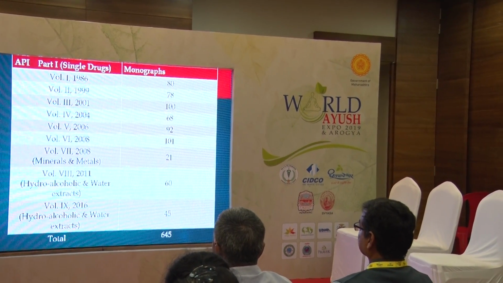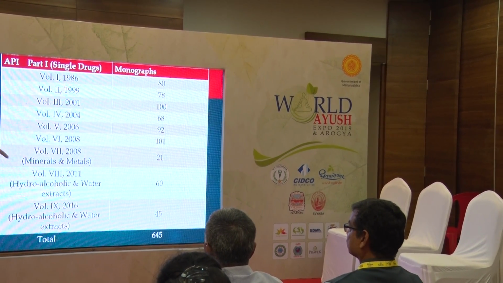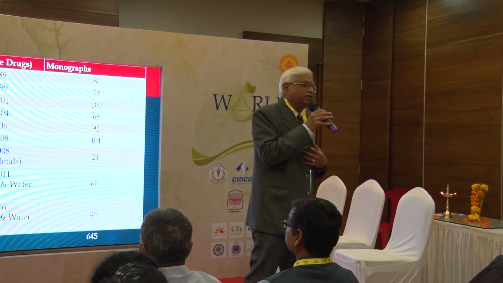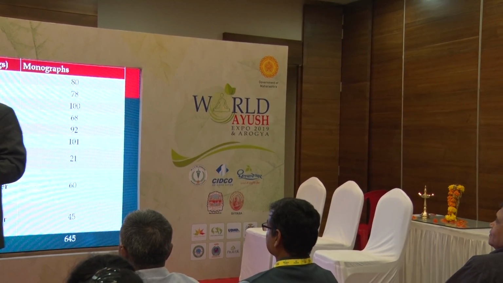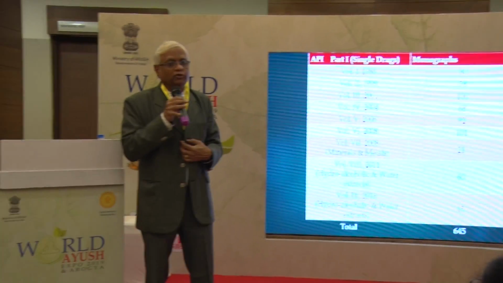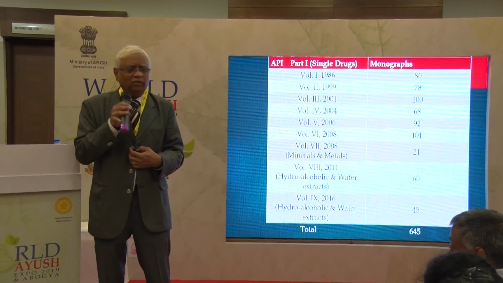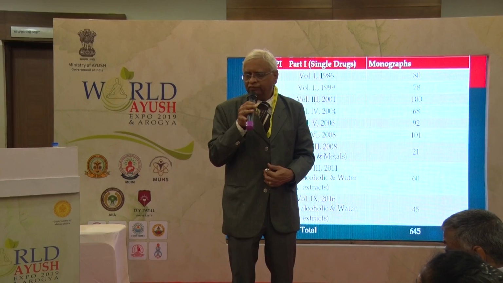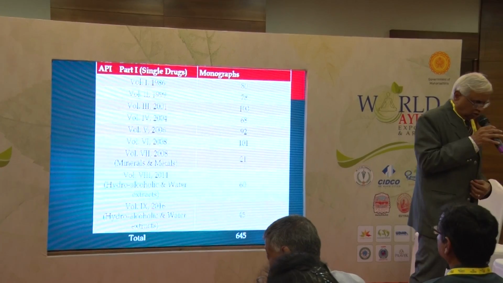Then again, in pharmacopoeia also, there are two parts. Part 1 and part 2. Part 1 is related to single drug formulations. You know that there are single drugs, raw materials, and single drug formulations as well, and multi-ingredient formulations are also there, what we call yoga. So part 1 is related to single drug formulations, whereas part 2 is related to multi-ingredient formulations, the standards of multi-ingredient formulations.